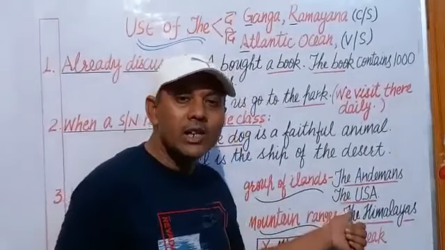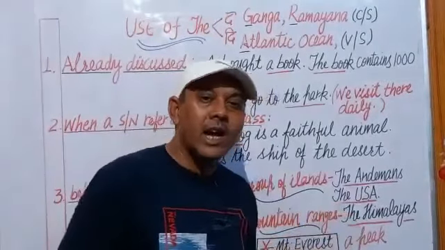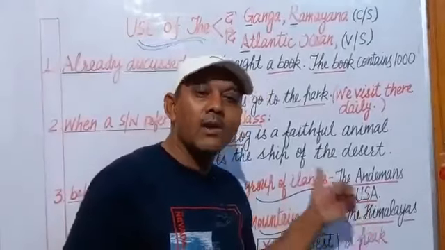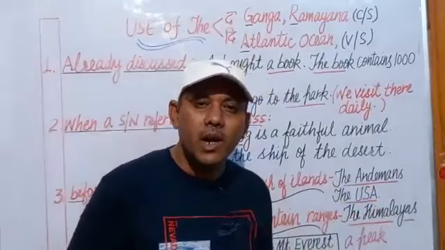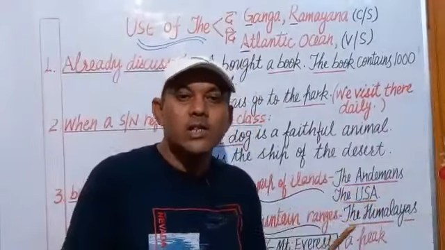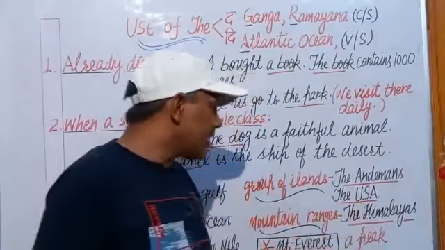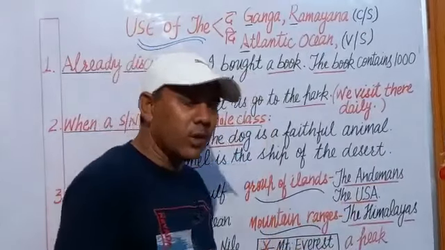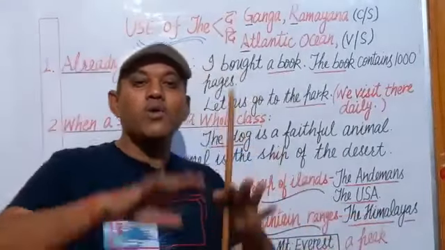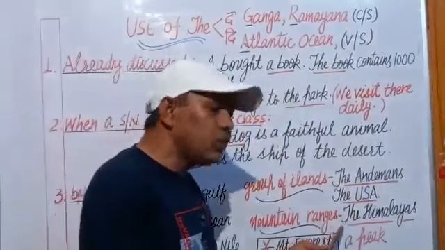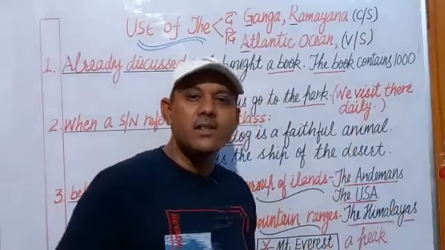But we shall never use the before names of countries. For example, I will never say the India, I will never say the Pakistan, but I will say the USA because USA is a group of small states. That's why I say the USA. In the same way, mountain ranges. For example, the Himalayas. The Himalayas is the name of a mountain range. That's why I use the before this proper noun, the name of a mountain range.